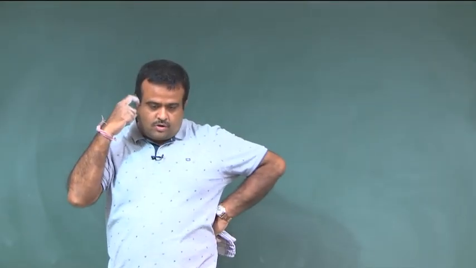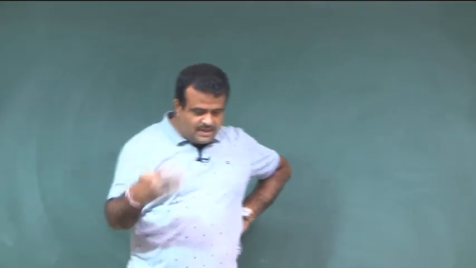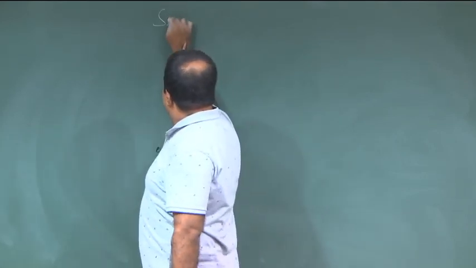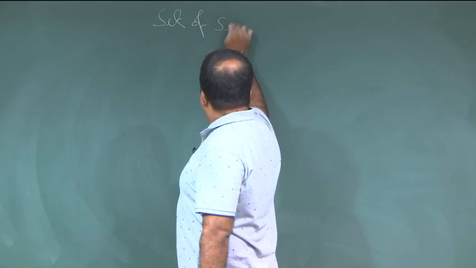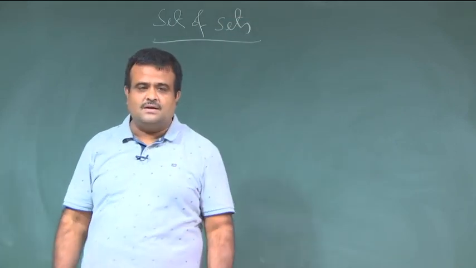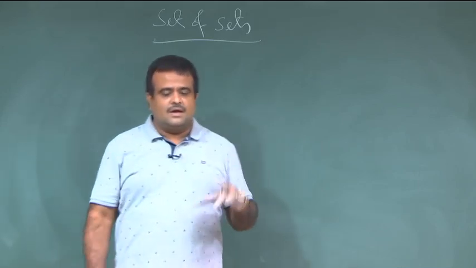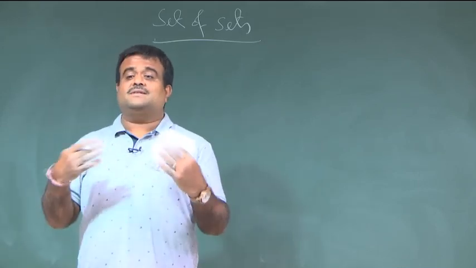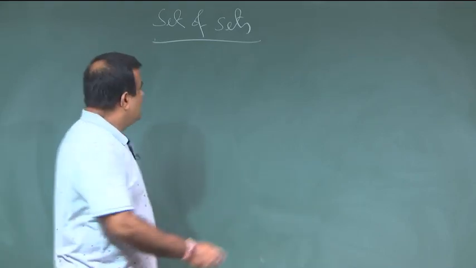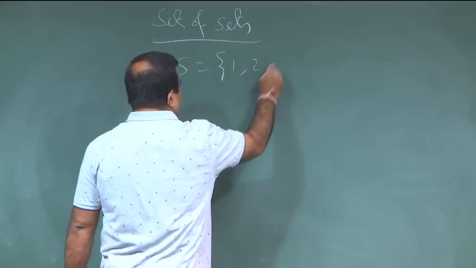Okay, so now we talk about set of sets. I mean, if the elements are also sets. So, this is called set of sets. So far we have seen set elements like real numbers. If the element itself is a set, then it is called set of sets. Like if we take a set, say S = {1, 2, 3}.